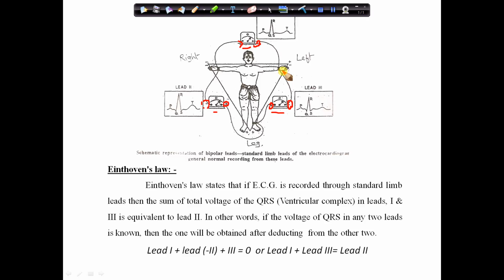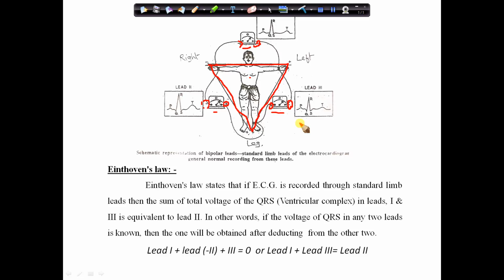So this is the sequential representation of how the three limb leads are connected, and here it makes a triangle. By structure you know that this is an equilateral triangle and the heart is placed here in between.